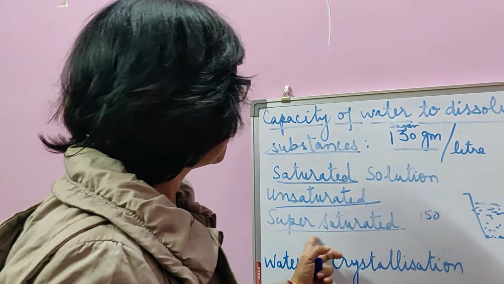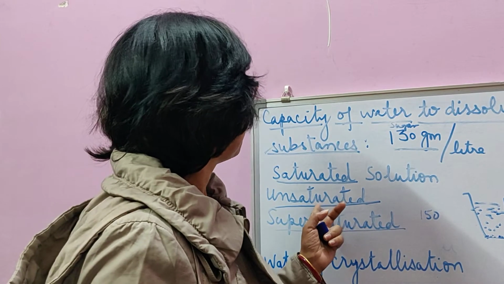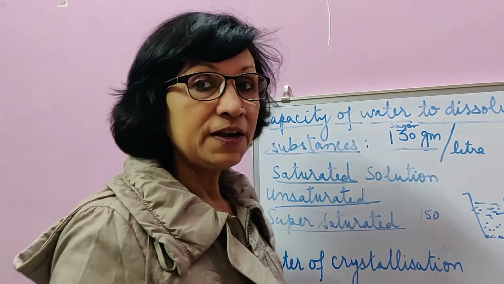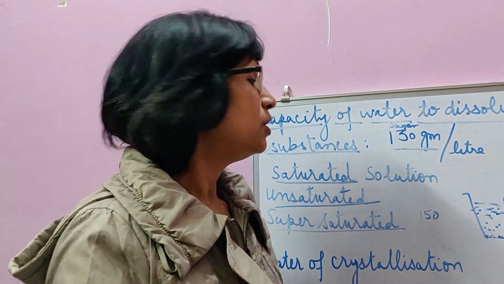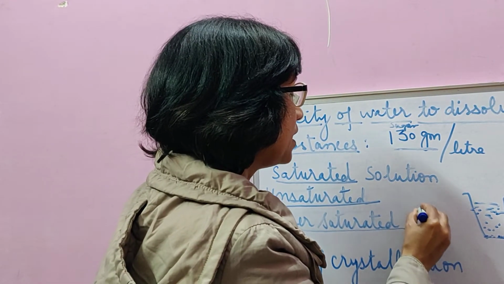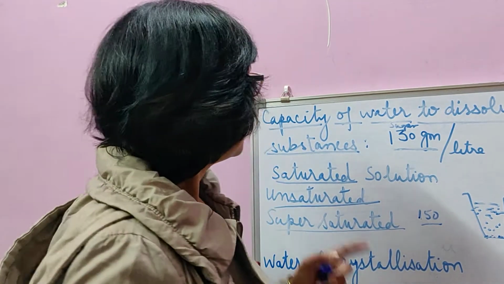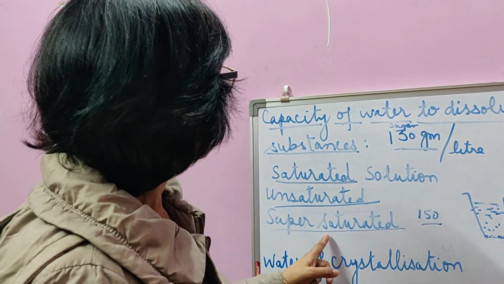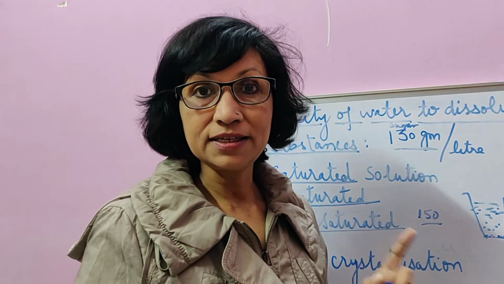So the supersaturated solution, now if we heat a little bit, it can become a saturated one. But if we heat a lot, then maybe now at high temperature, not only 150, but it can dissolve even more sugar into it. In that case, a supersaturated solution can be converted to unsaturated solution as well.